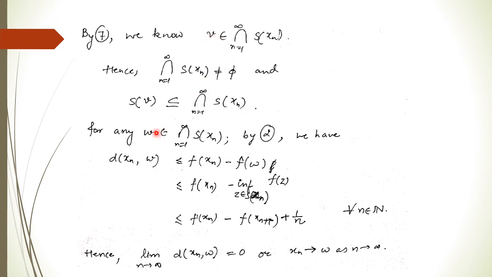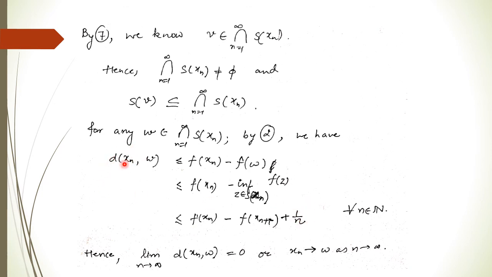Let, if possible, it not be a singleton, so we have some w which belongs to the intersection of all these. By using equation 2, the distance of xn comma w is less than or equal to f of xn minus f of w, and we can replace this f of w due to the definition of lower semi-continuity. Further, this is less than or equal to this, by using equation 2. Whenever n is going to infinity, this is going to R, this is going to R, and this is going to 0.